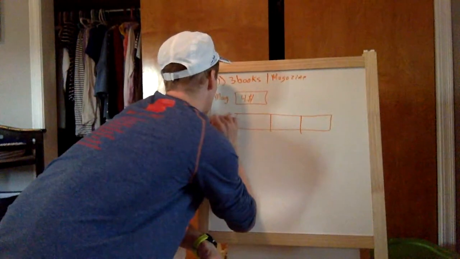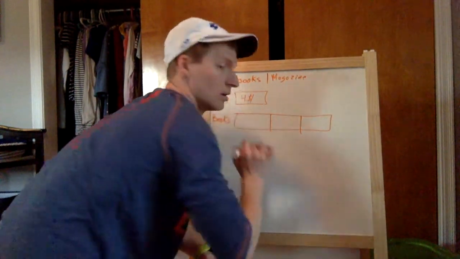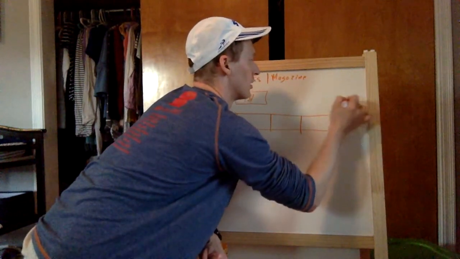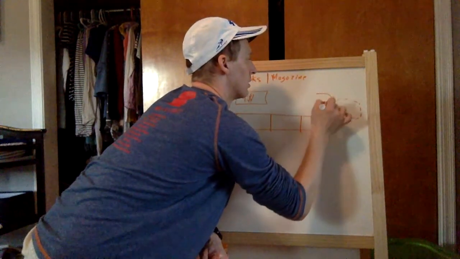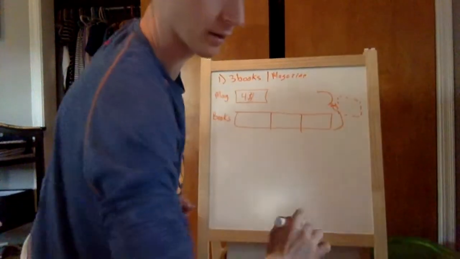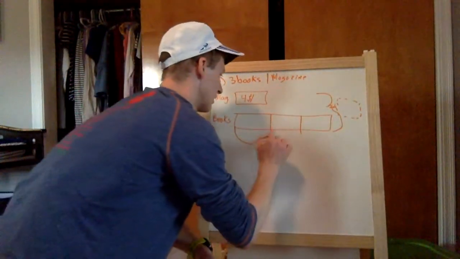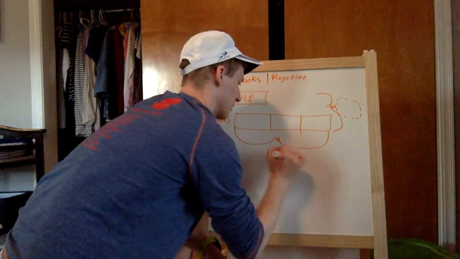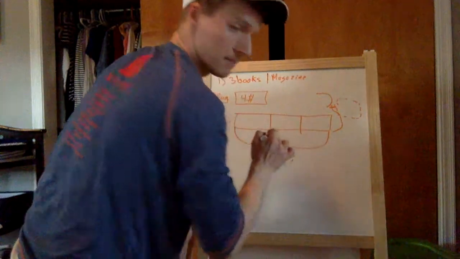And then they did books. And then added a box over here. And then underneath, we did a box there.